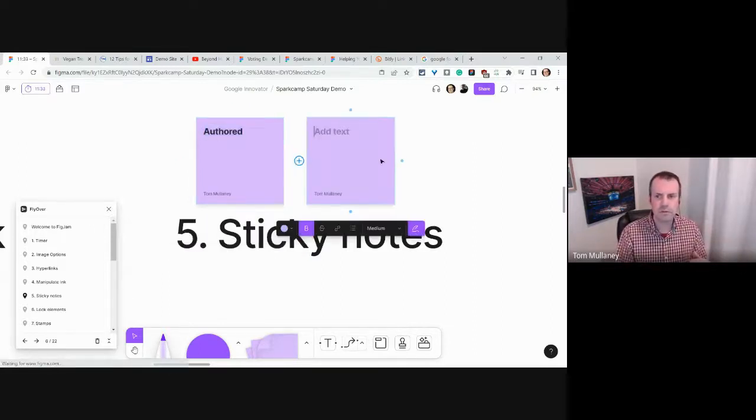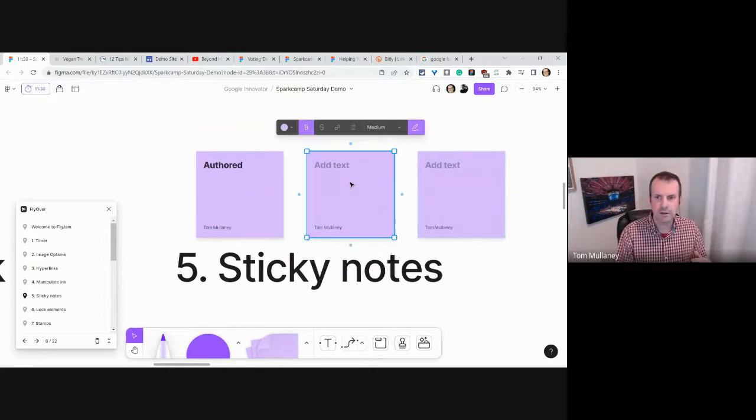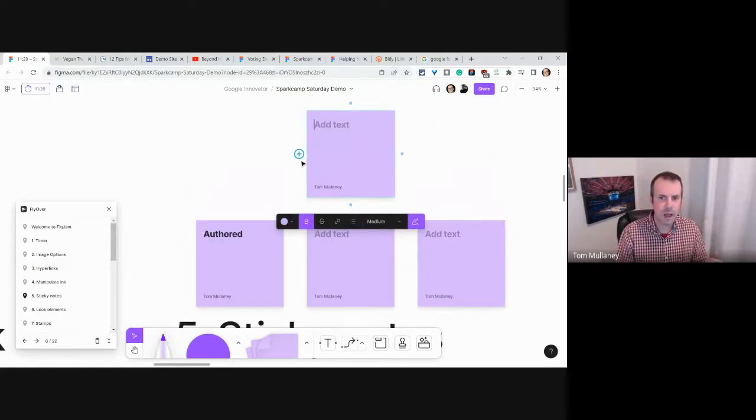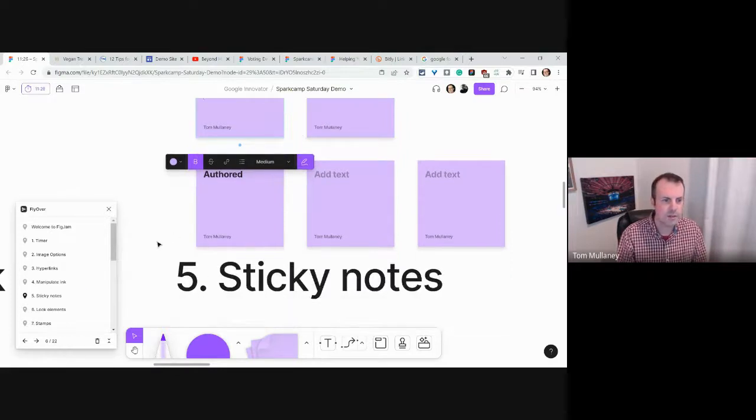Plus, I can build my sticky notes up and down, just hitting this button right next to it. I mean, how cool is this? Oh my goodness.